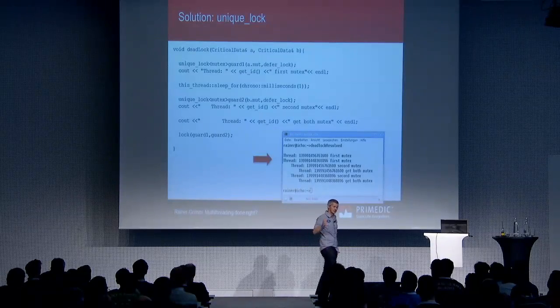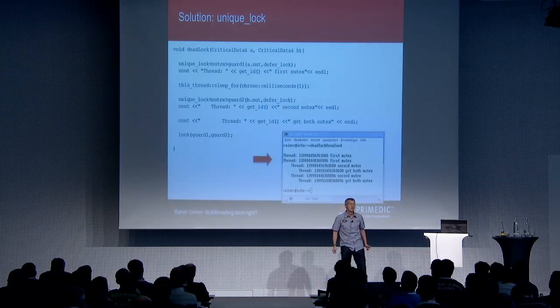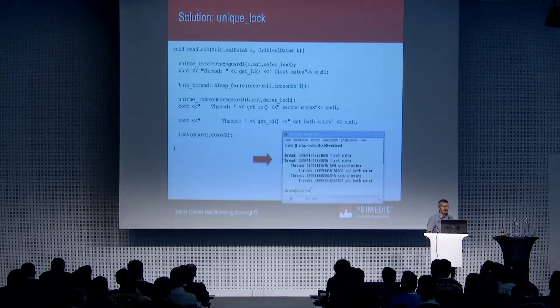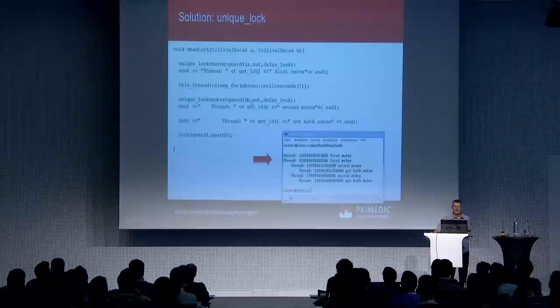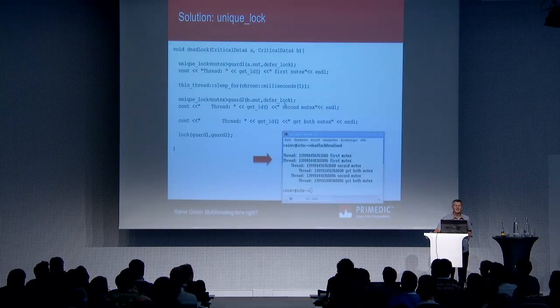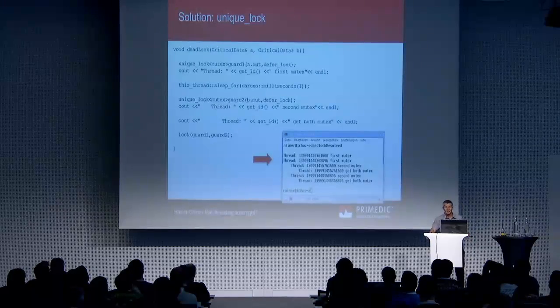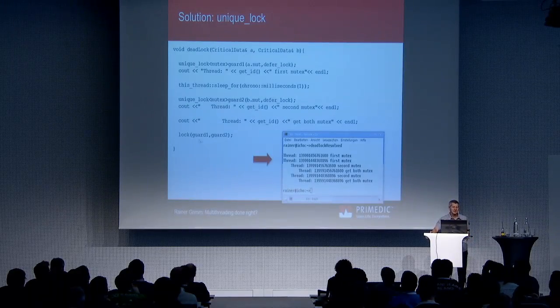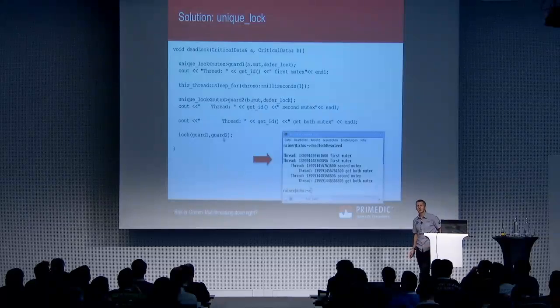One workflow which you see here is I defer the locking. That's the key point here. So I have here my mutex, get the thread id, sleep for milliseconds. I take here the second lock, but I don't lock the mutex. That's a little bit crazy in C++11. I don't lock the mutex. And now here, that's the key point. Here I invoke lock, and that is the place in which I atomically lock all mutexes.